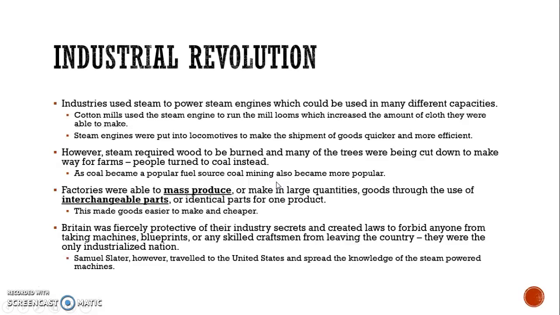The industries used steam to power steam engines, which could be used in many different capacities. Cotton mills used the steam engine to run the mill looms, which increased the amount of cloth they were able to make. Overall, steam engines made goods quicker and more efficient.